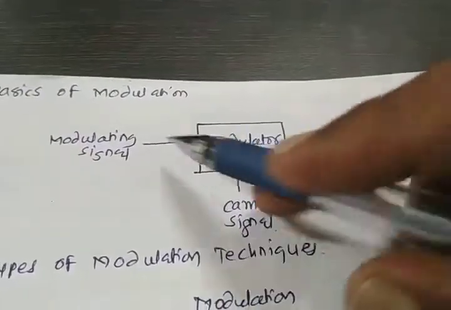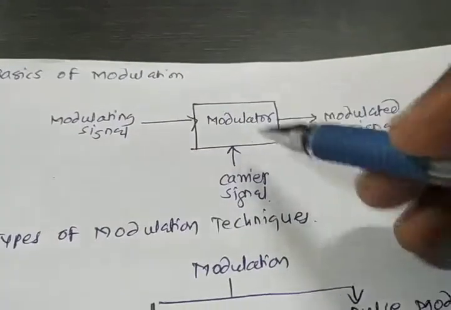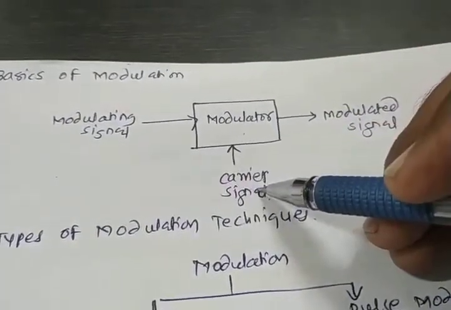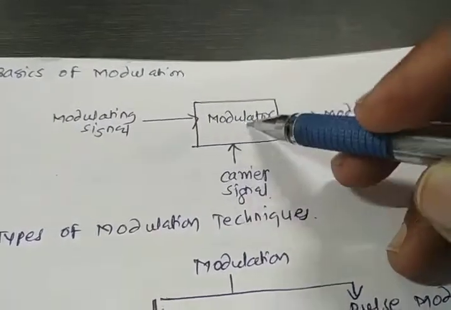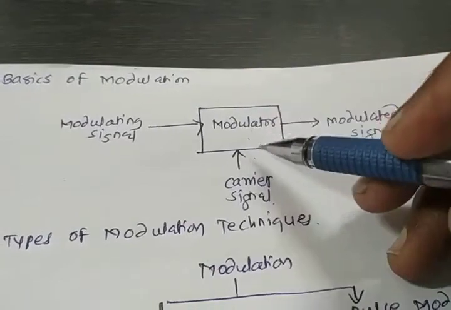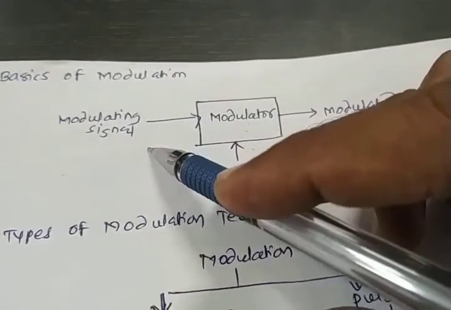Whenever the original signal arrives, we add another signal called the carrier signal, and the modulator block checks the amplitude, frequency and phase of the original signal.